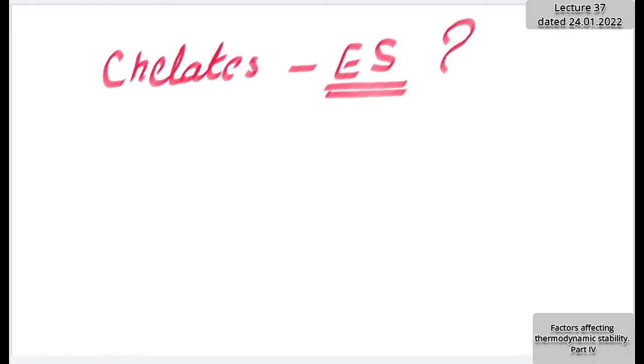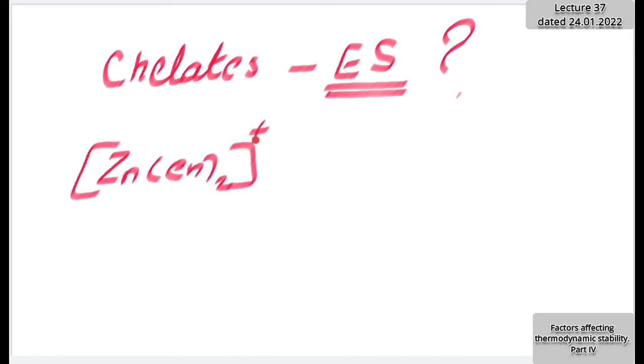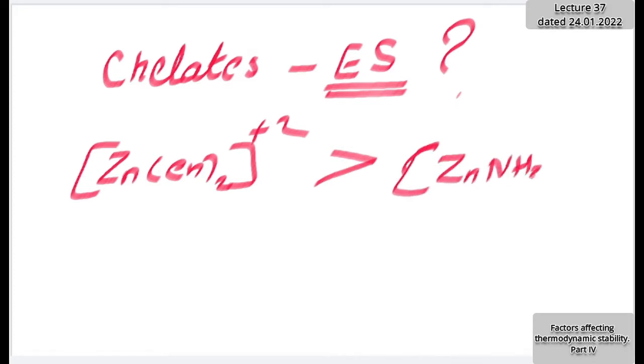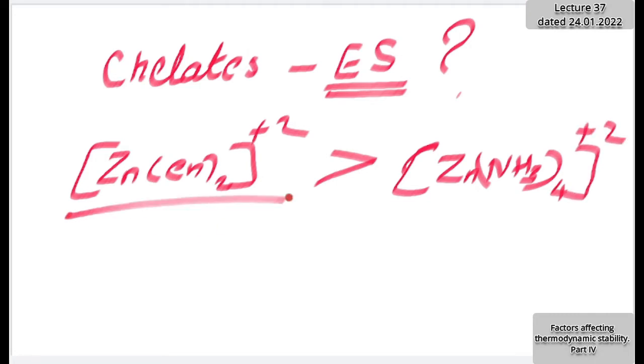The question arises, why are they extra stable? That explanation I provide to you. So what is the chelate effect? You have to answer what is meant by chelation or chelate, and you have to provide the example. I said that the zinc ethylene diamine complex, where coordination number is 4, is more stable than the simple monodentate complex formed by ammonia as a ligand, [Zn(NH3)4]2+. So this is the chelate effect, and this greater stability is to be explained.